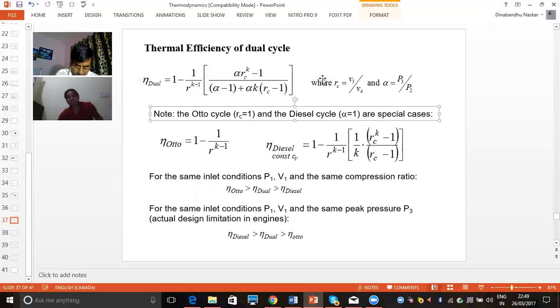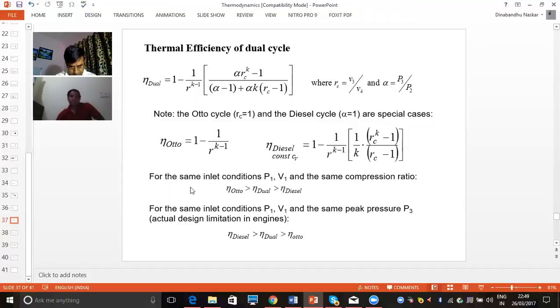So you can see here how from the same expression we calculate the efficiency of the Otto cycle. And in the same expression, we calculate the efficiency of the diesel cycle also. For calculating the diesel cycle efficiency, we put alpha equal to 1. Here alpha equal to 1, it will become 0. Here 1, then it will become the efficiency of the diesel cycle. So from the single expression, we can calculate the efficiency of the Otto cycle and the efficiency of the diesel cycle.